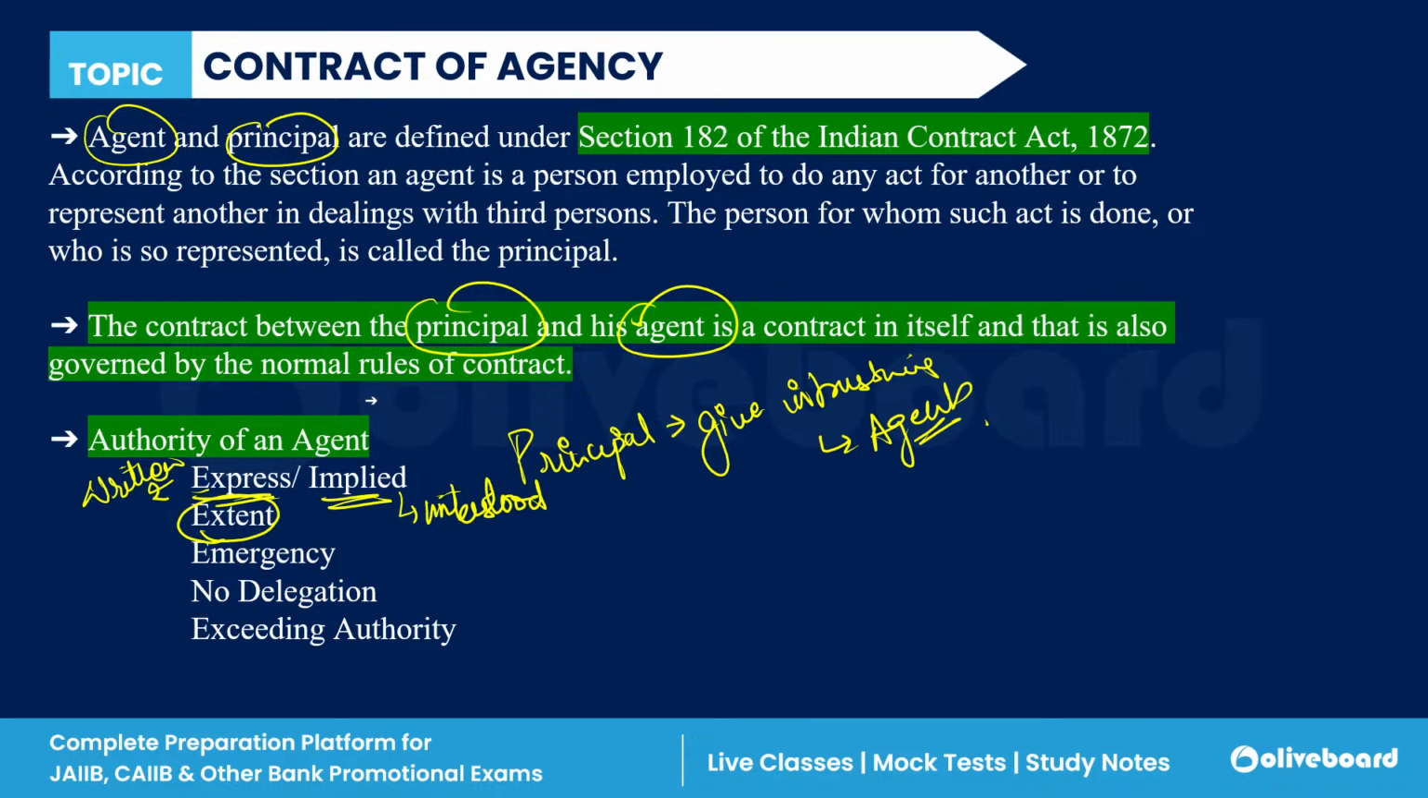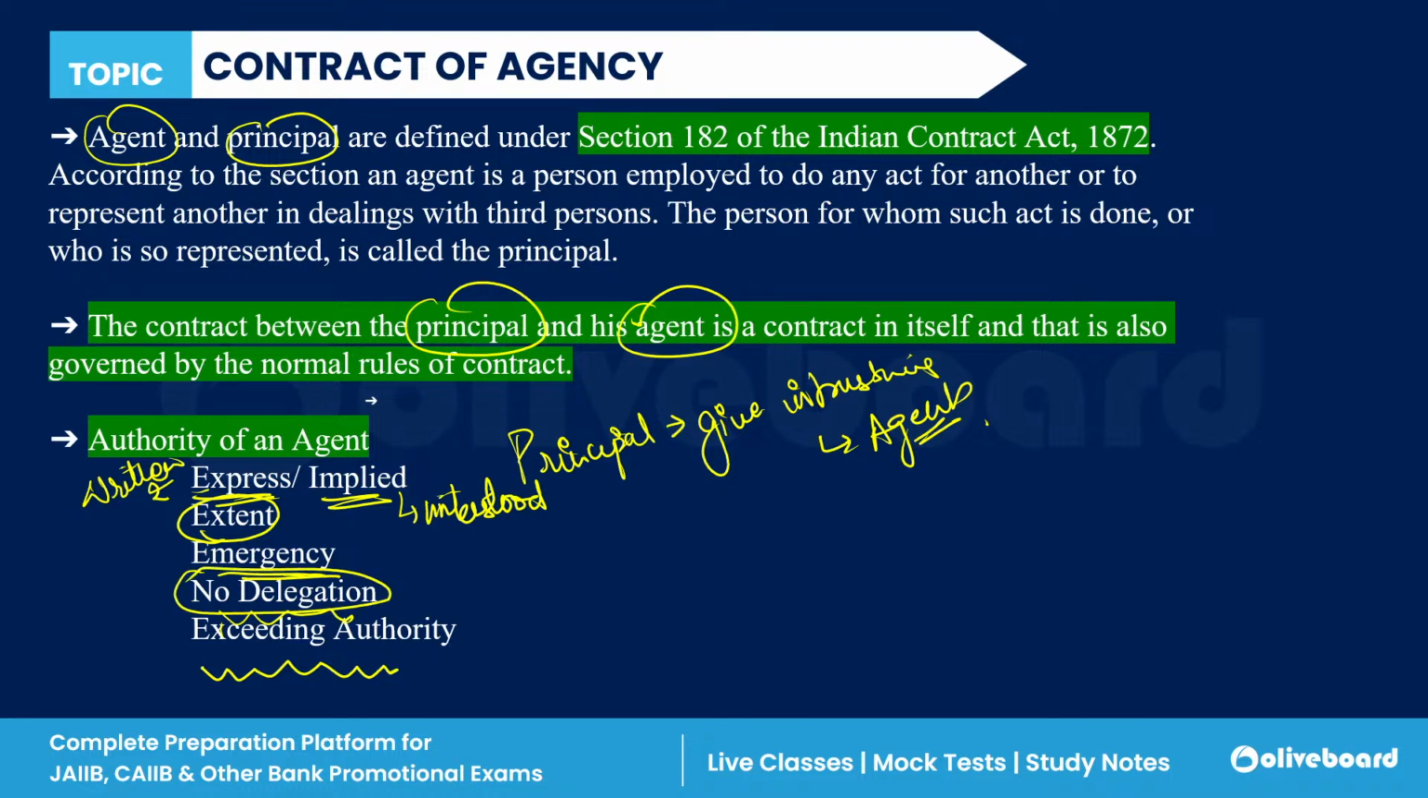If we talk about the emergency, yes, it is in the case of emergency, where the agent is acting on behalf of the principal. There is no delegation of the authority. And if you exceed the authority, what is the decision of the principal? Now, what is no delegation?